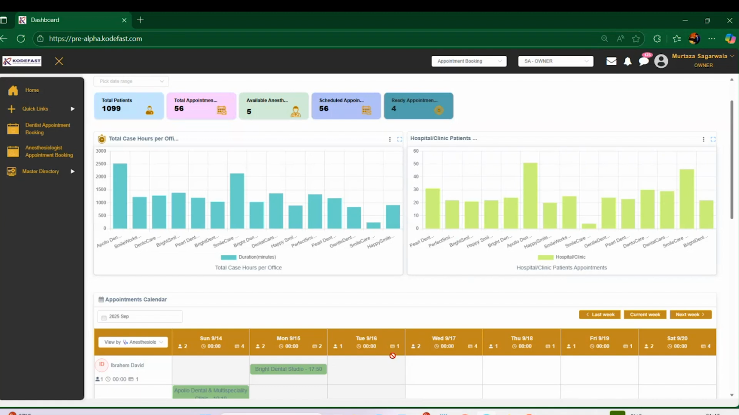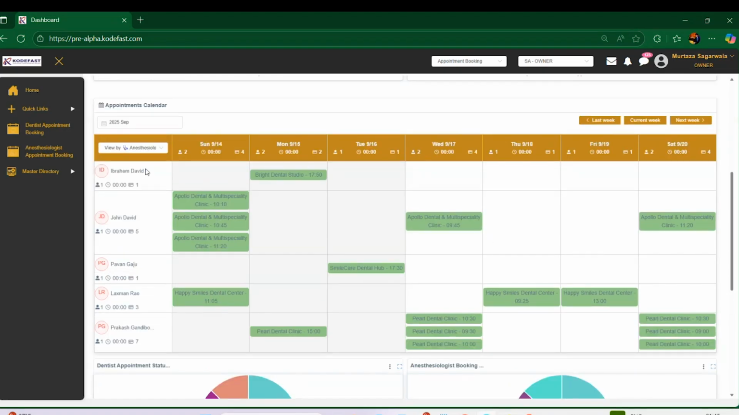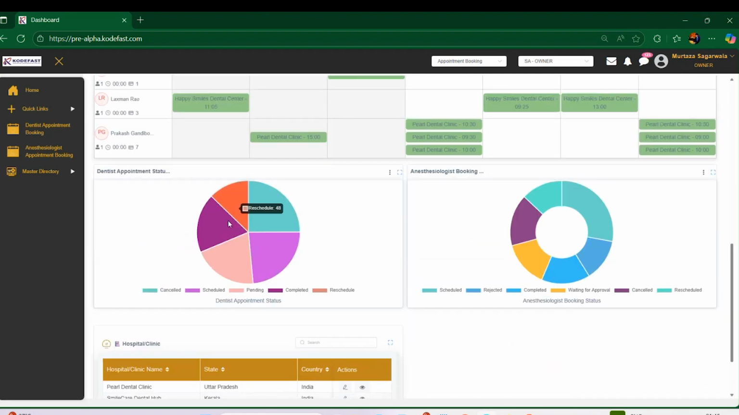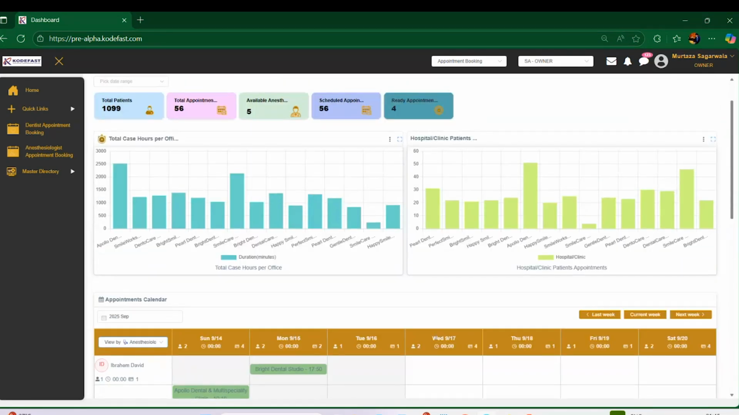At the same time, as an admin, I can see what appointments are booked for each anesthesiologist. Let's say for this anesthesiologist at one hospital, I have an appointment at such and such time. I can see all those things, and I can also segregate them by hospital if I want. With that, I can see a few analytics: where the schedules are currently standing, how many got scheduled, how many got rescheduled, and how many were completed. All those things you can see in this appointment booking system. So that's all for the appointment booking system.